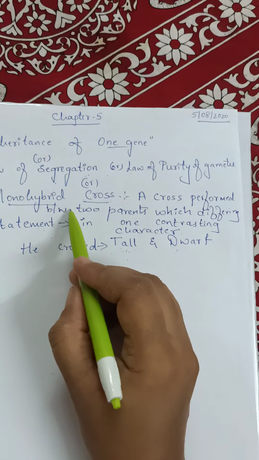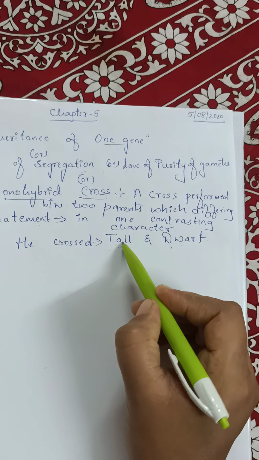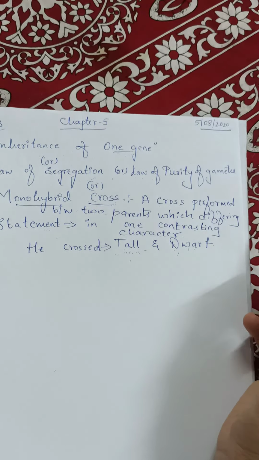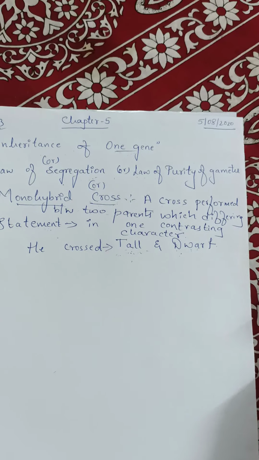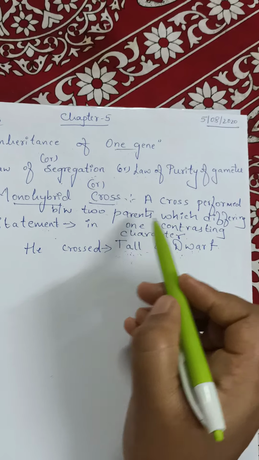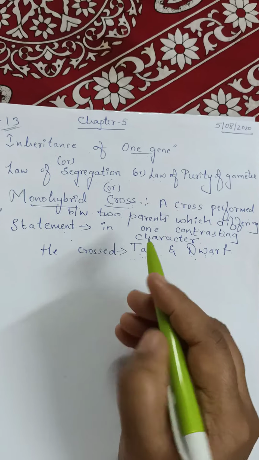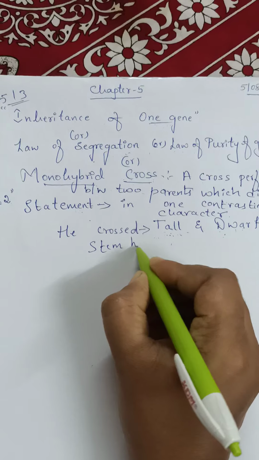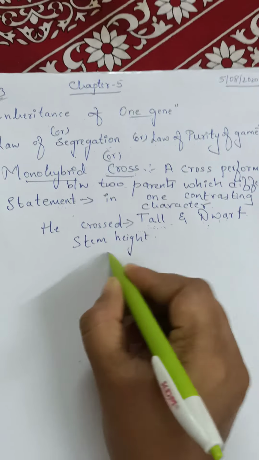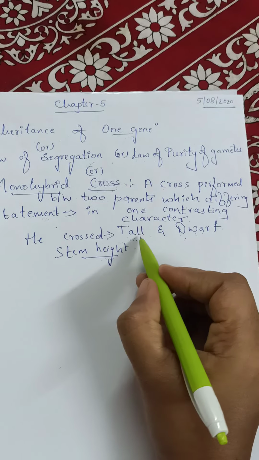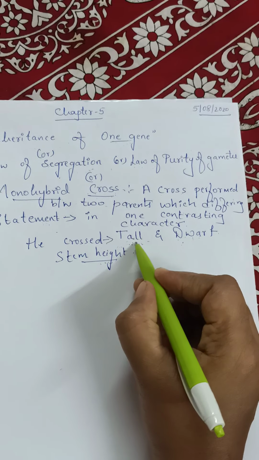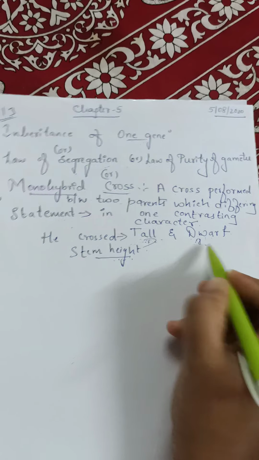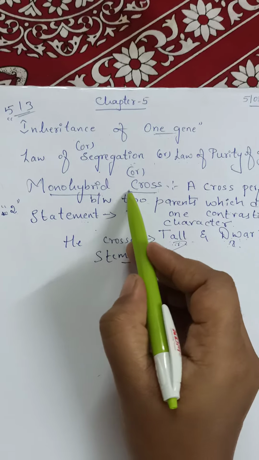See, that is a cross performed between two parents. Here tallness and dwarfness are the two parents which are differing. Differing means different or somewhat changed, differing in one contrasting character. See, here the character is single, that is stem height. So the character is only one, but that consists of two parents, that is one dominating, one recessive. So such a cross is called a monohybrid cross.